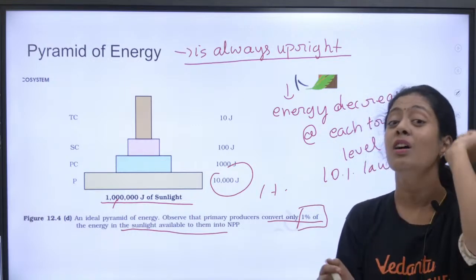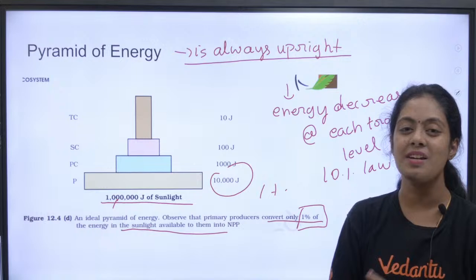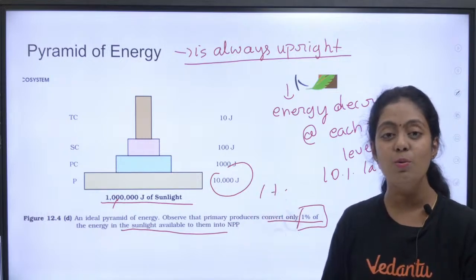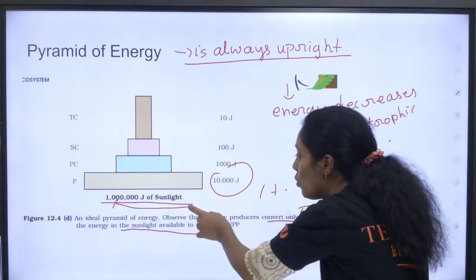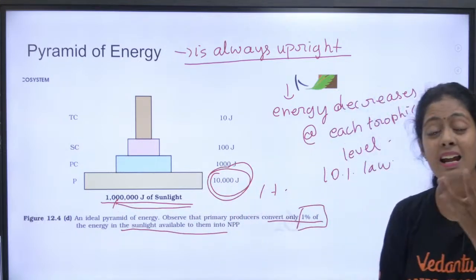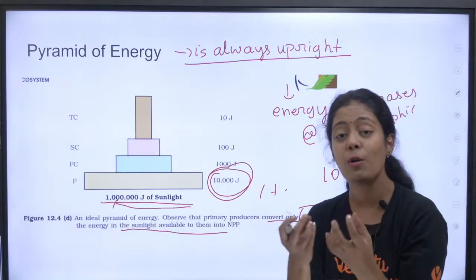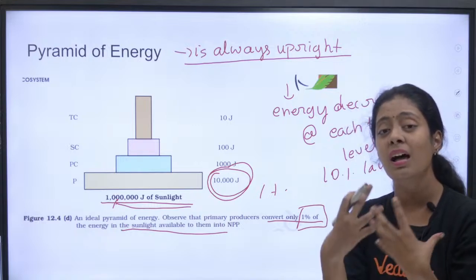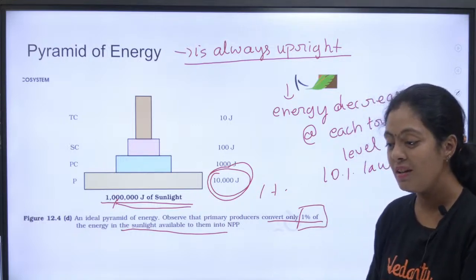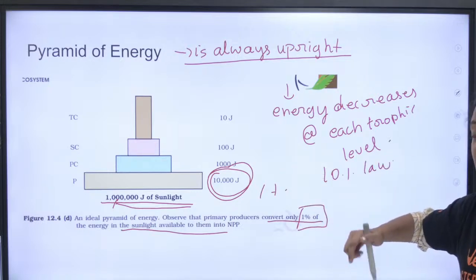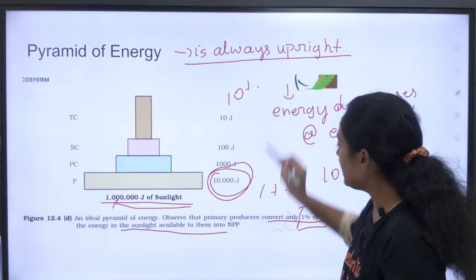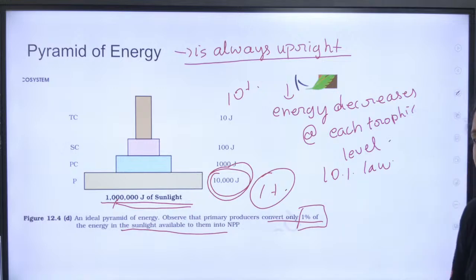ஒரு டயகிராம்ல இருக்க ஒரு விஷயமும் நீங்க கான்சென்ட்ரேட் பண்ணணும். மேம் 1%ன்ற டெக்ஸ்ட் புக்லயே கொடுக்கல மேம். They have given. See, from 10 lakh to 10,000 joule. 10 lakh joule sunlight la irundhu verum 10,000 joules மட்டும்தான் they are actually taking it as an energy. Okay, please all of you write it as 1% in the chat section so you will remember it. So inga vandu 10%, inga vandu 1%. Clear ah pasangala? Indha idea purinjada? Okay, that is what I wanted to discuss.